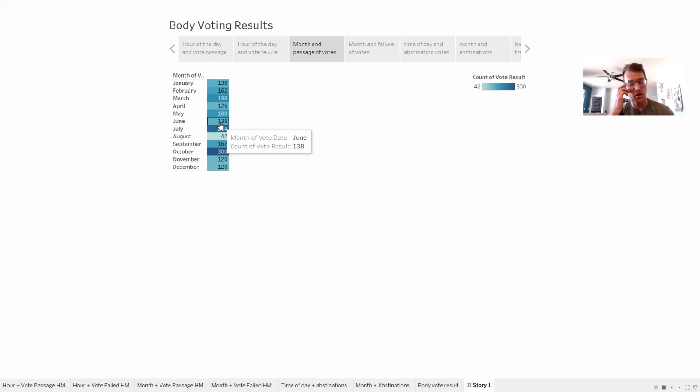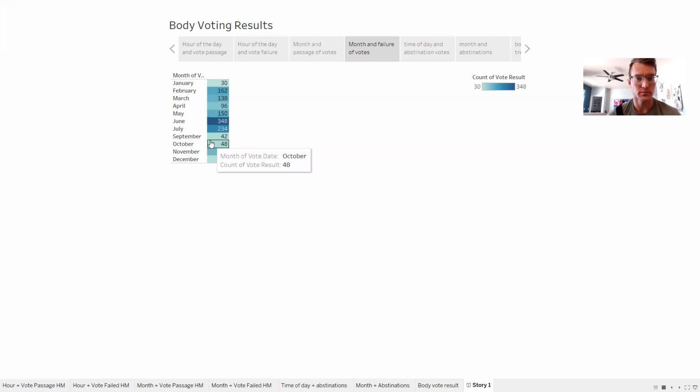So it's interesting to look at how these ebb and flow, right? August, there's not a lot of vote passages. And it looks like August was even excluded from this failure. So maybe August is kind of a layoff date for them, something like that. But June, July, definitely the summer months are the biggest vote failures. And then October and July were the biggest vote passages. So interesting as we look at the ebbs and flows of how this might work.